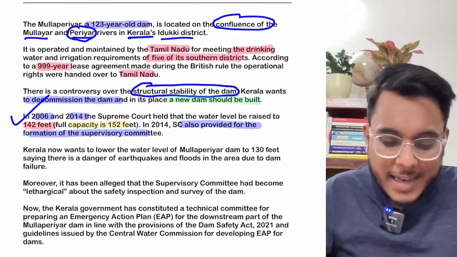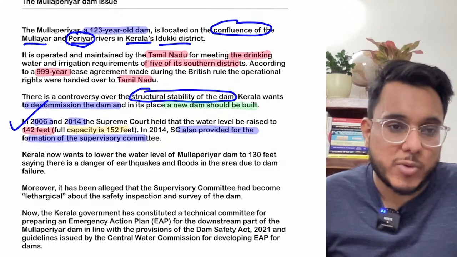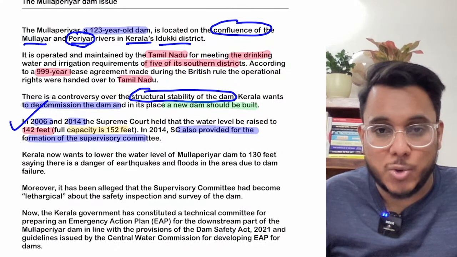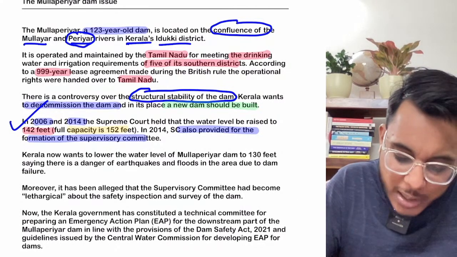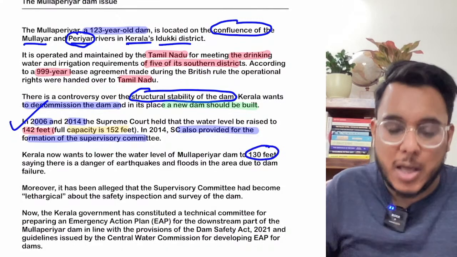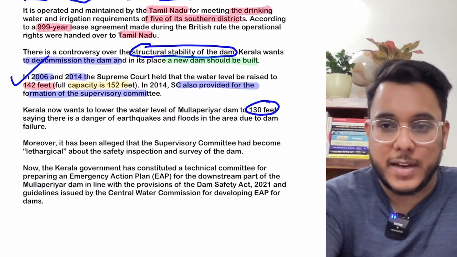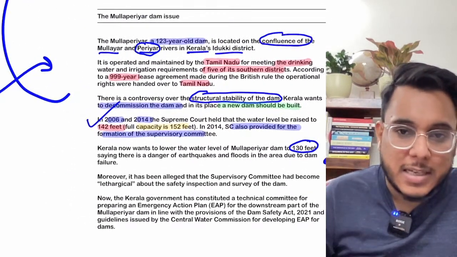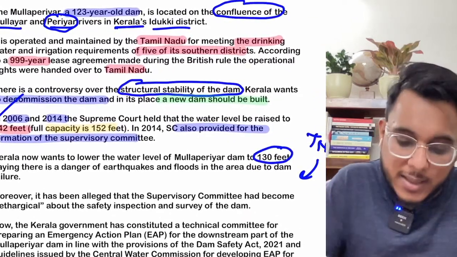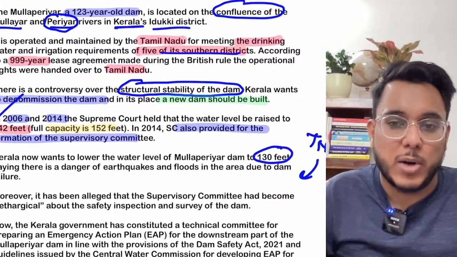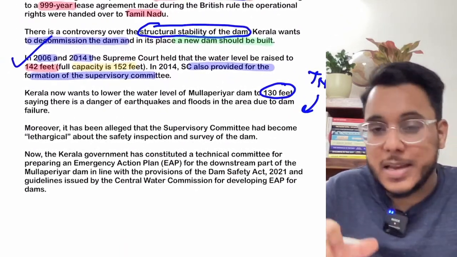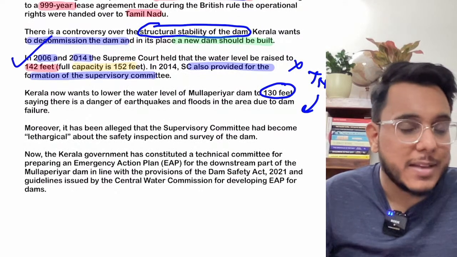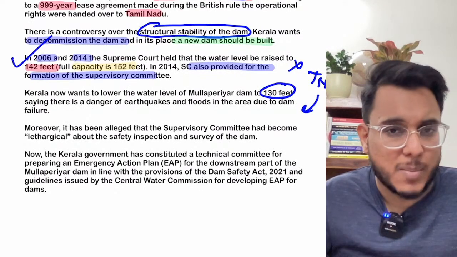Now, over the years, as I told you, the flooding of 2018 happened and such issues, and in the past there were certain landslides also in Kerala. So Kerala says that now the level of water needs to be reduced even lower, to 130 feet. Now, Tamil Nadu has an objection to this particular thing, because I told you that 5 of its southern districts are dependent on the water drawn from the Mullaperiyar Dam. So Tamil Nadu says that there will be water shortages, and Tamil Nadu is not ready for that. So because of it, the tussle is going on between Kerala and Tamil Nadu.